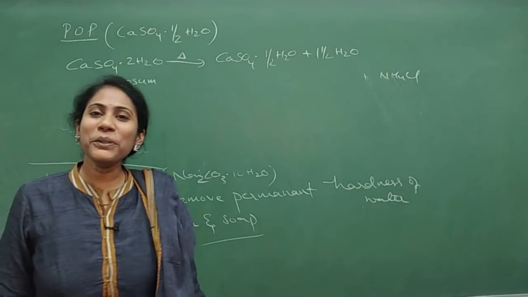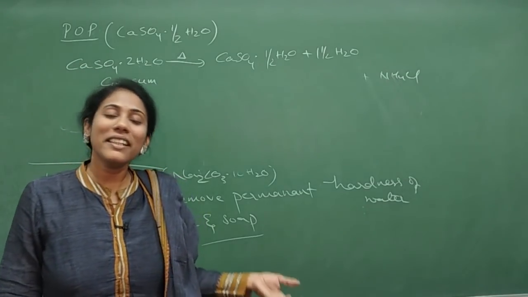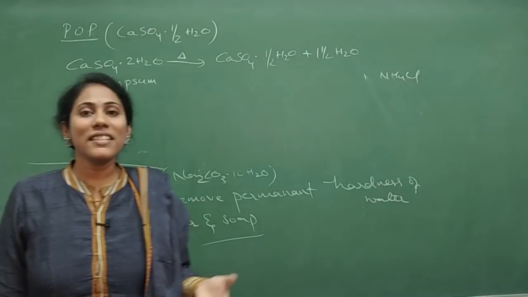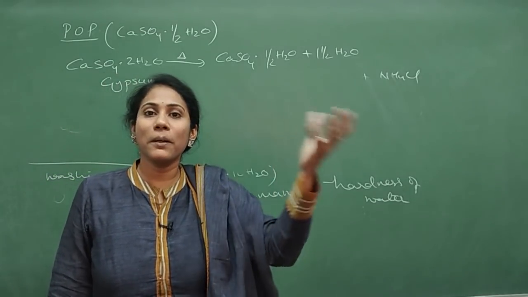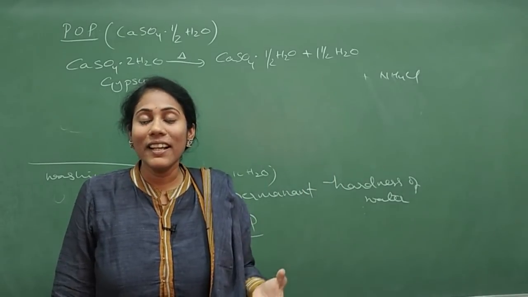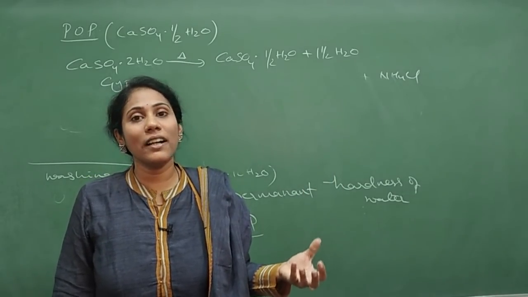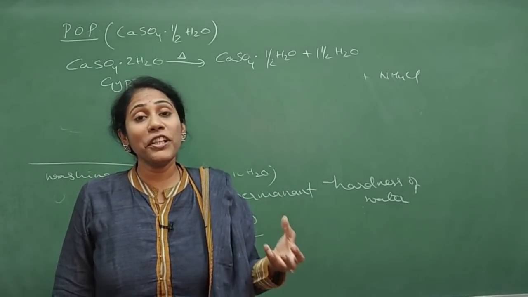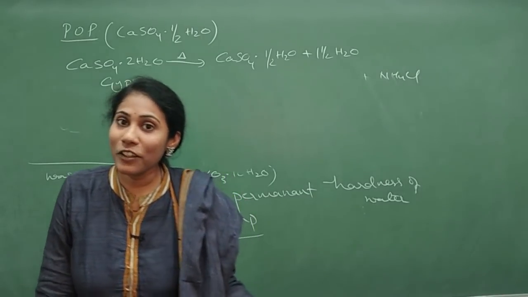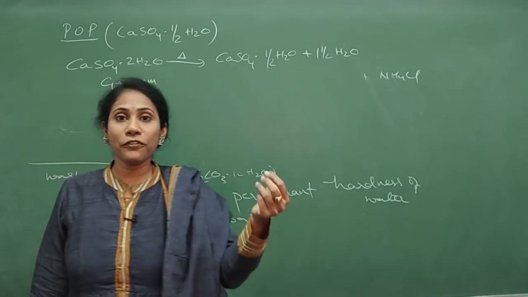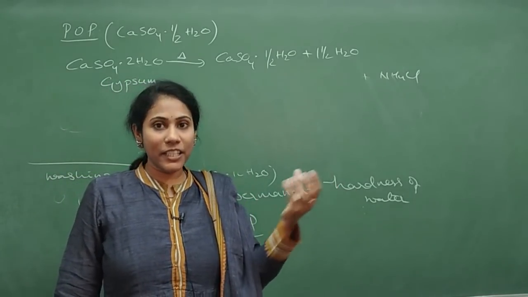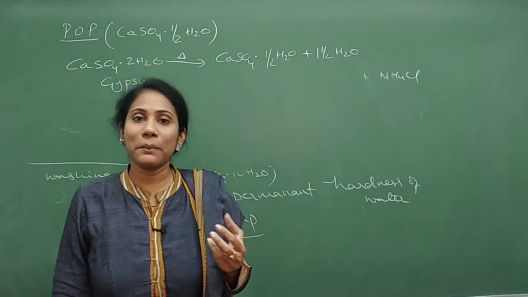And coming to uses, they are very common, right? Plaster of Paris is used in the construction business to make POP ceilings, and it is used to make statues. It is used in the field of medicine as bandages, to recover from fractures. For bandage purposes, this POP can be used.